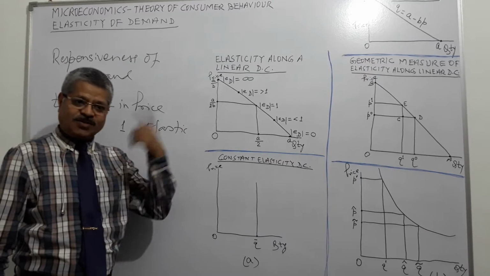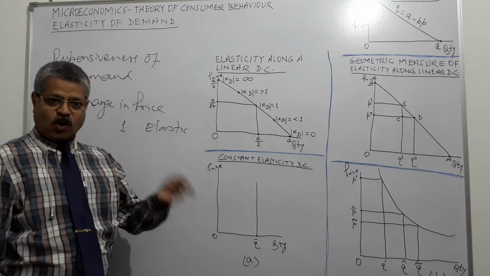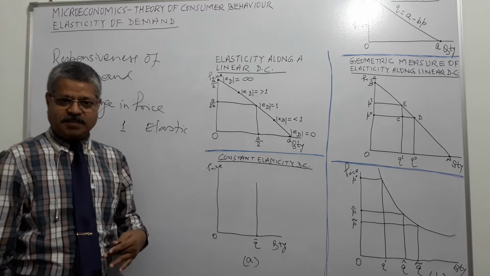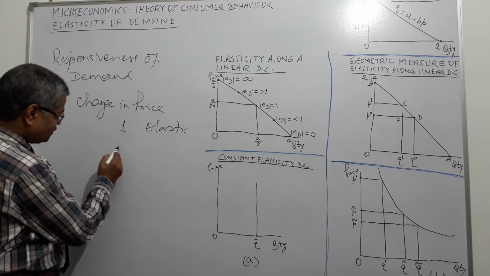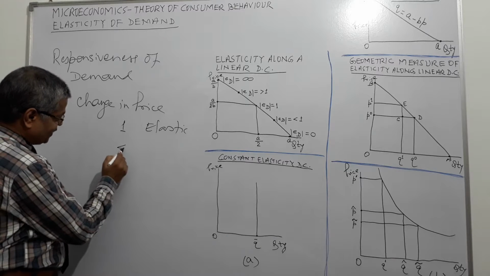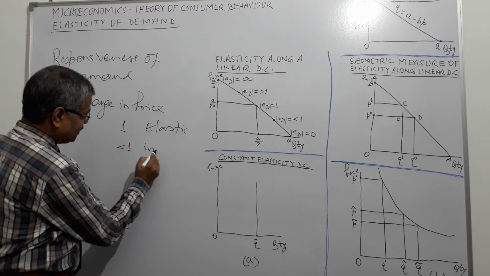Suppose price goes up by 10%, quantity demanded goes down only by 8% or less than 10%. So elasticity of demand is, what is that? Less than 1 and it is inelastic.